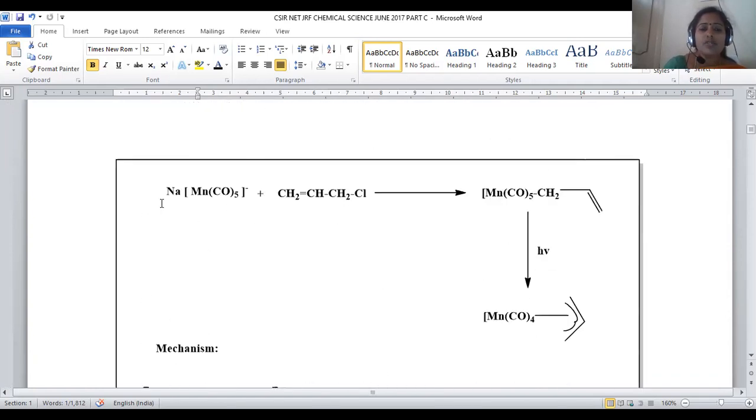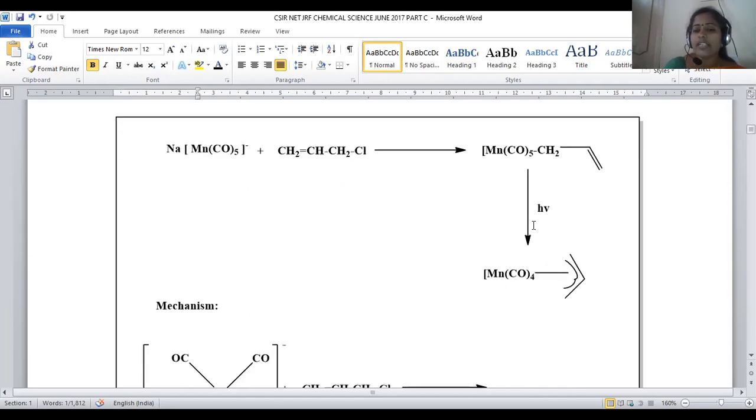So first we are taking the sodium manganese pentacarbonyl compound and treating it with allyl chloride, and there is a possibility of a compound like this. What is the compound generated? Here, chloro is eliminated and CH2 minus will be there. This CH2 minus is directly bound to this manganese. Manganese pentacarbonyl is there, so that there is a direct formation of a bond between carbon and manganese. Hence, you can say it is a kind of organometallic compound.